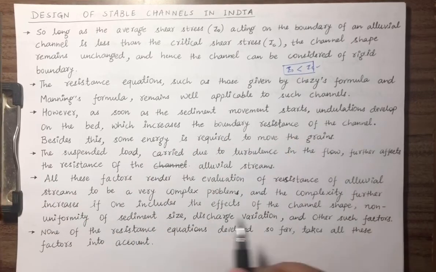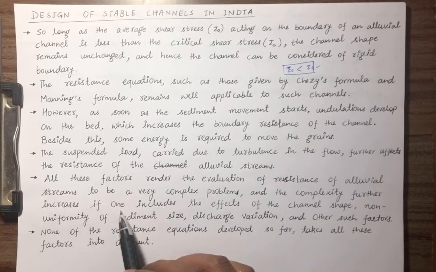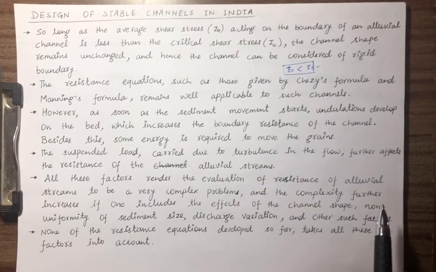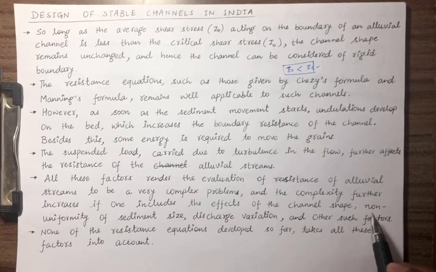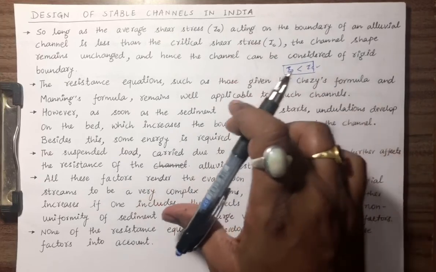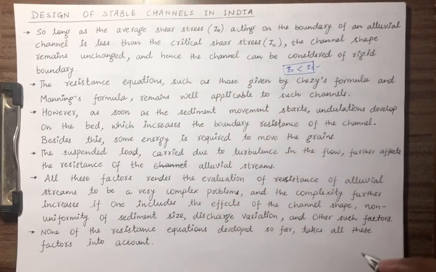The complexity further increases if one includes the effect of channel shape, non-uniformity of sediment size, discharge variation, and other such factors. If you introduce so many variables, it becomes very complex, and we will be facing a very big problem.